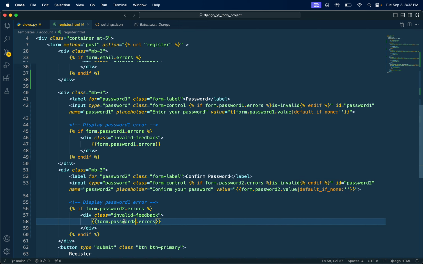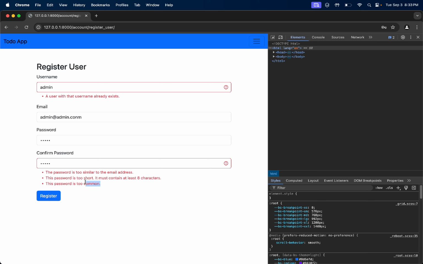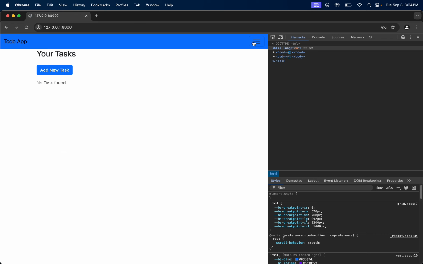Okay, save. Let's go to Chrome, refresh, and here I can say admin, admin@admin.com, admin and admin. Try to register. Now it is showing the error messages. So if I do admin2, register. Password is too short. Register. Okay, so the user has been registered.